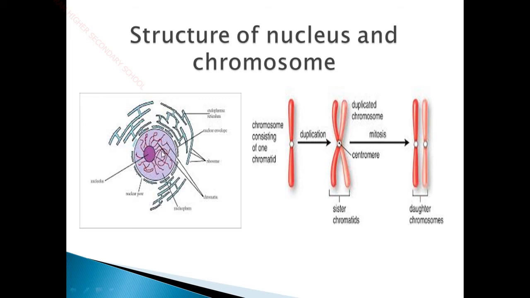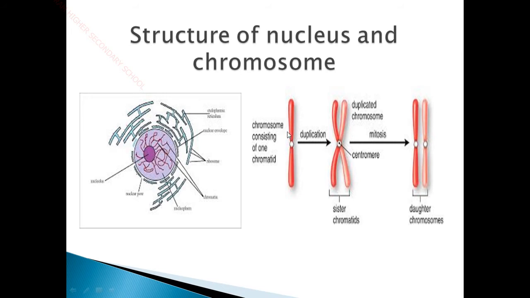Here you can see the structure of a nucleus. You have a nuclear membrane, and inside you can see the nucleoplasm and nucleolus. The nucleolus is the controlling center of the nucleus, and you can see many fine thread-like structures called chromatin reticulum. This chromatin reticulum is normally in a less condensed form. During cell division, the chromatin reticulum condenses and takes the structure of a chromosome. Here you can see the structure of a chromosome.